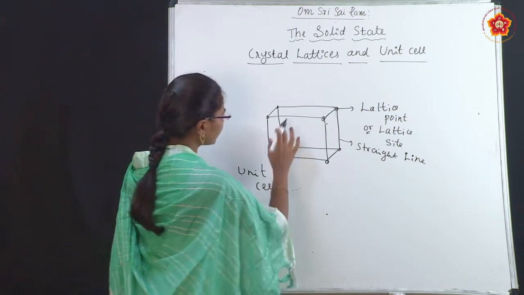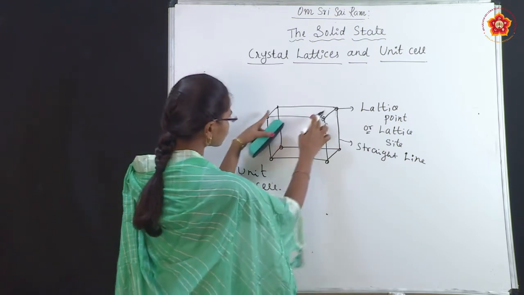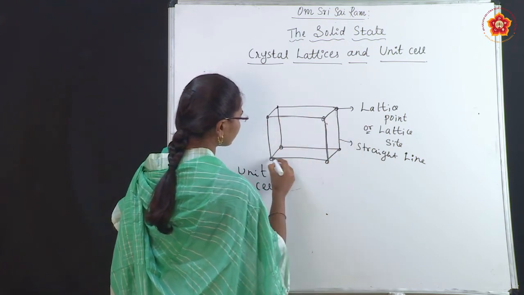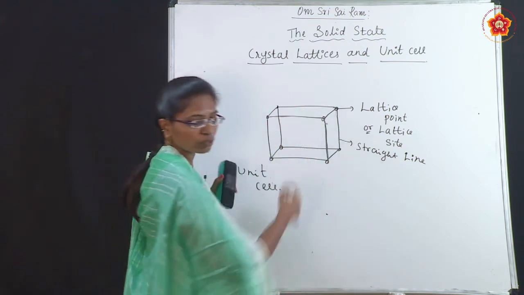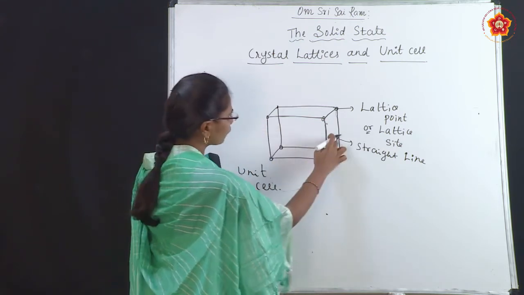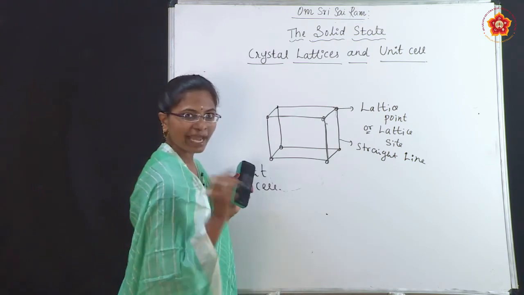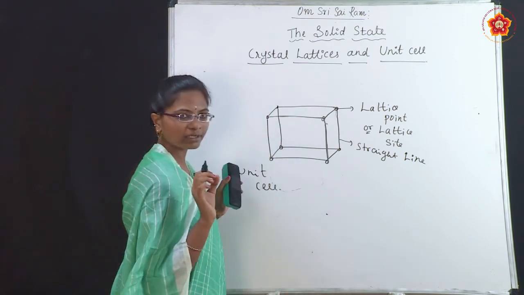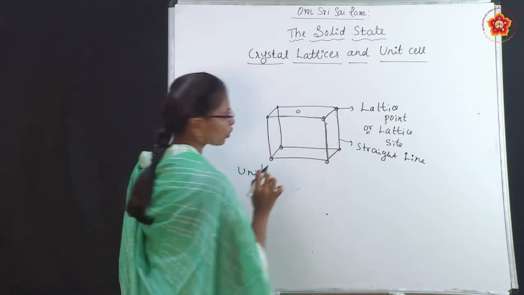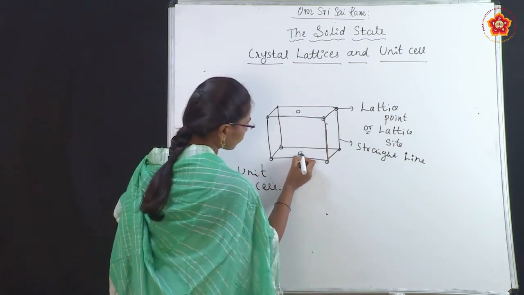Okay. So here how many faces are there? This is one face. Okay. Whatever the first one is there, this is one face. And behind one more is there, the second face, and this side third one, fourth one, fifth one, sixth one. So at each face, one atom is present in each face of the unit cell. So here one face, one atom. So here one more.